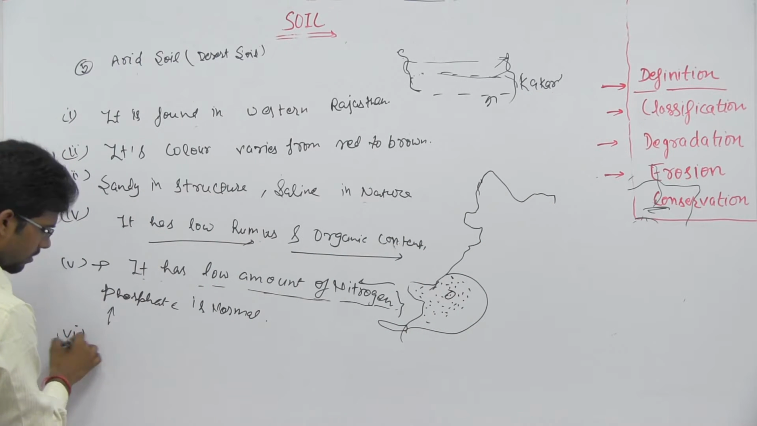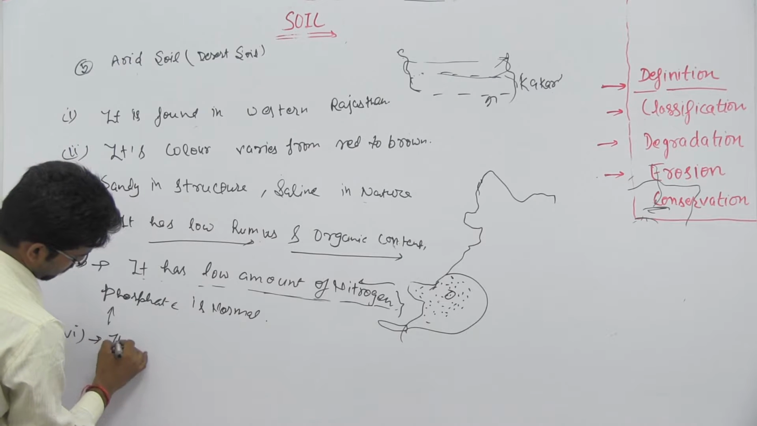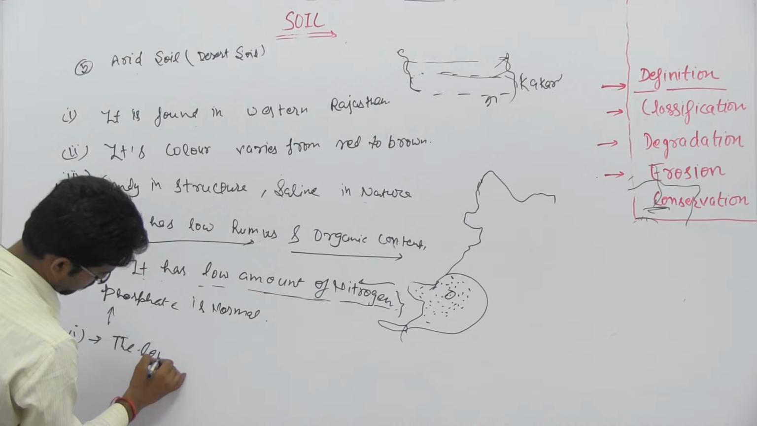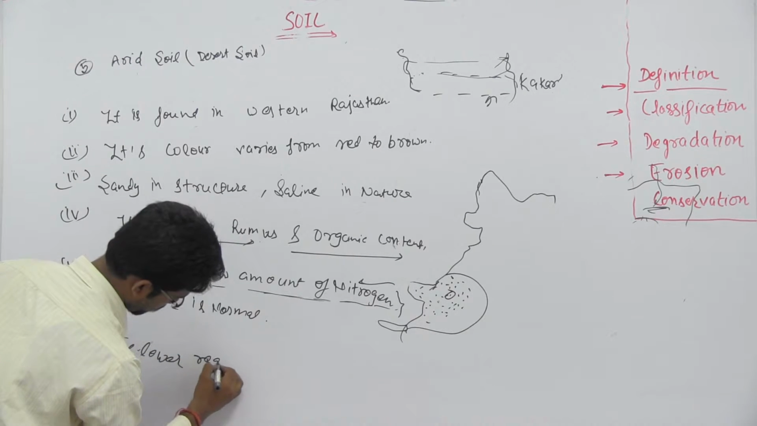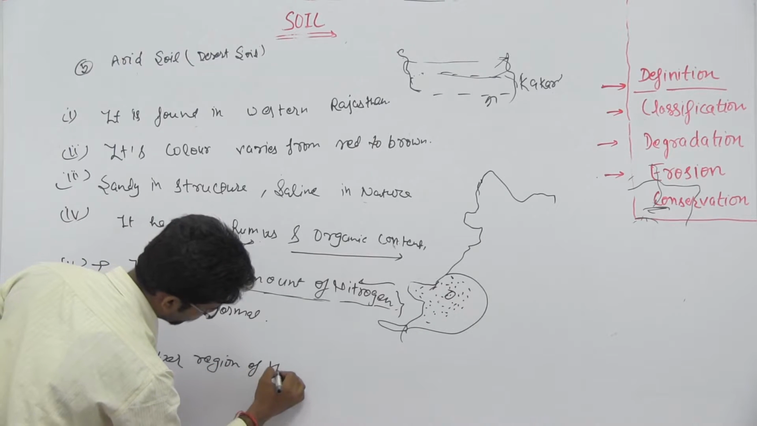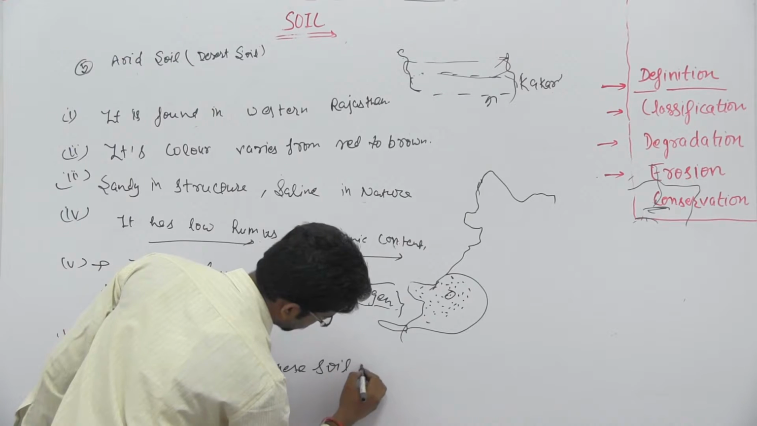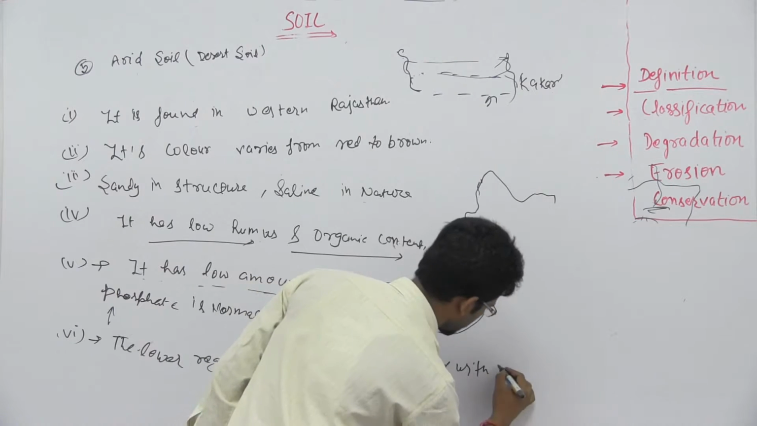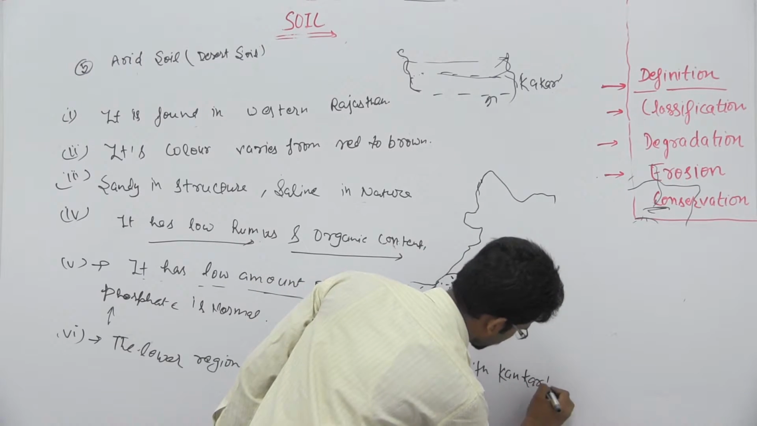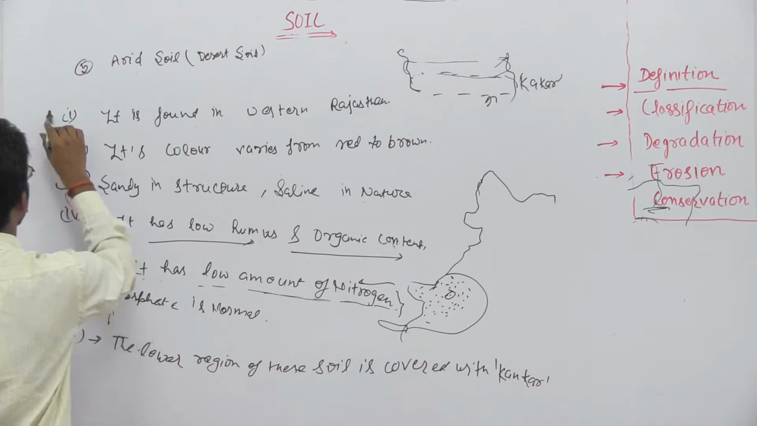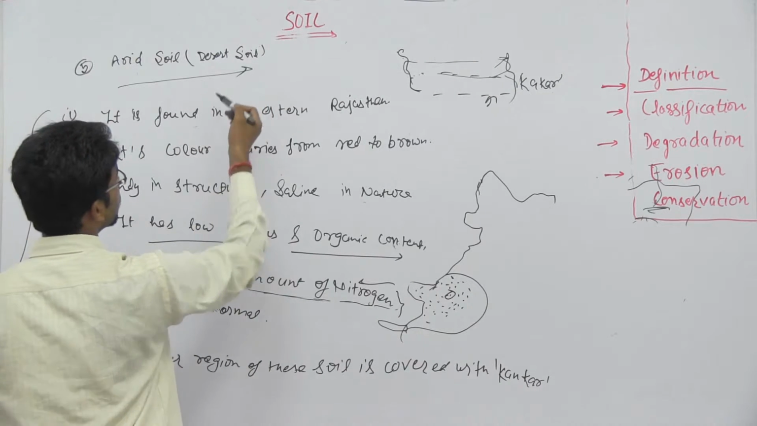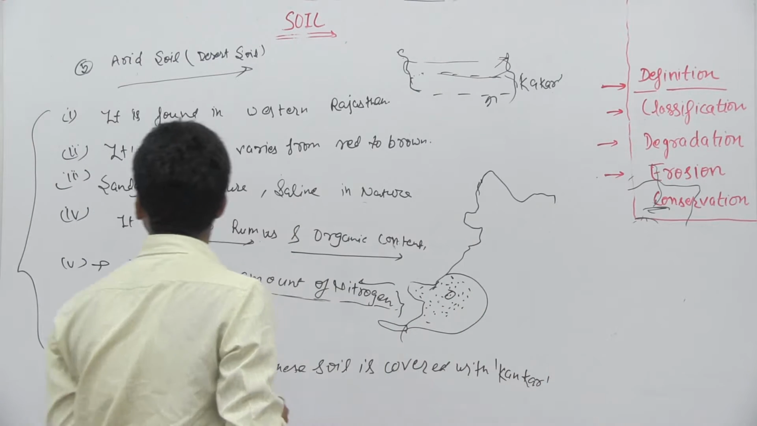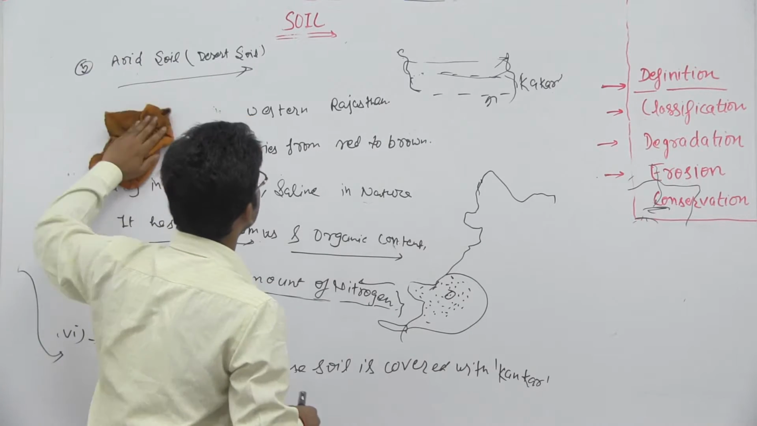So in the sixth point of this we can write the lower region of this soil is covered with pebbles or can say conker. So we have only this much in arid soils or can say the desert soil, and now we will move to the sixth category, that is saline soil.